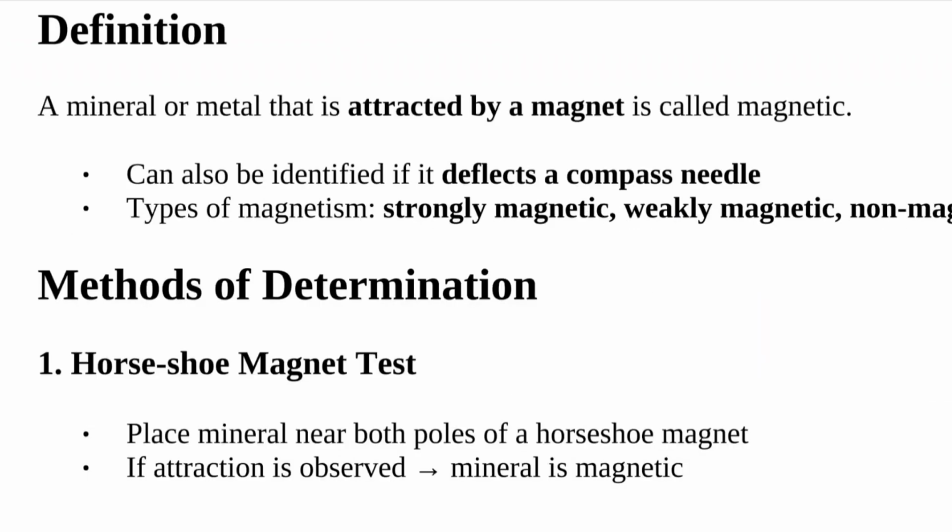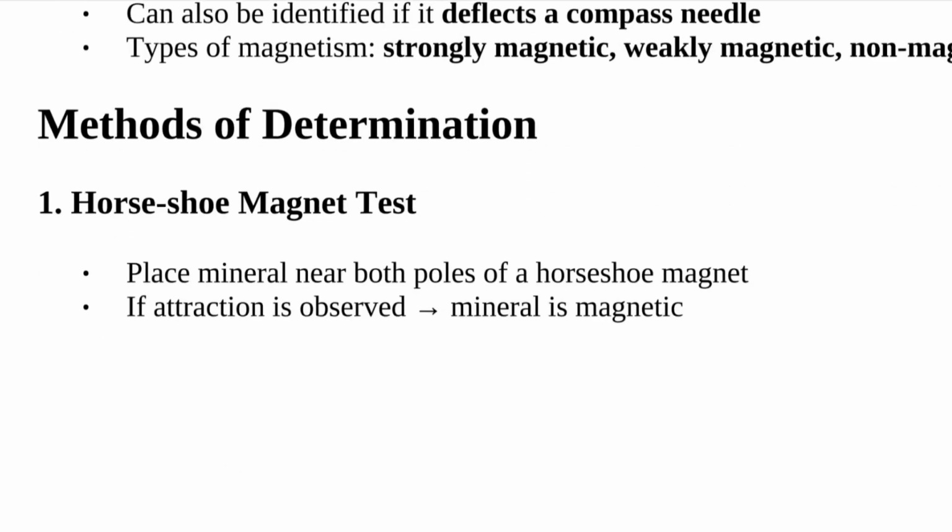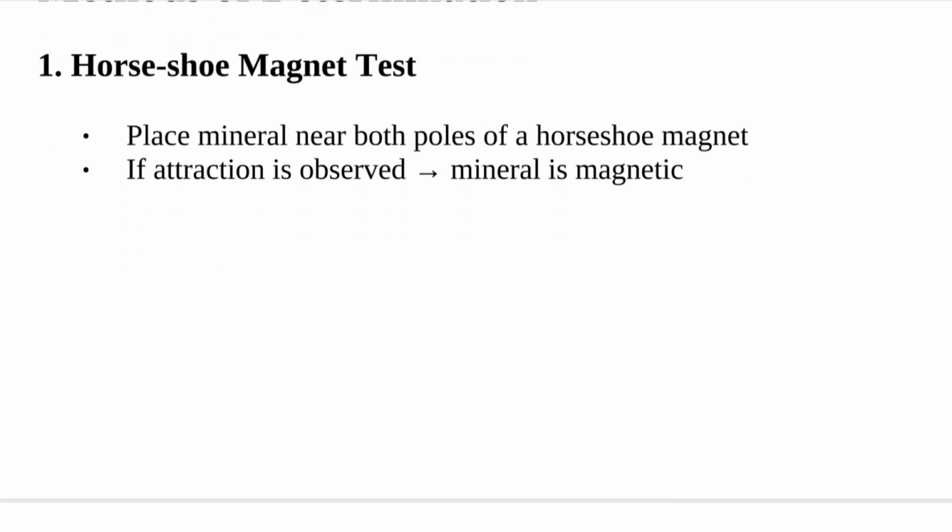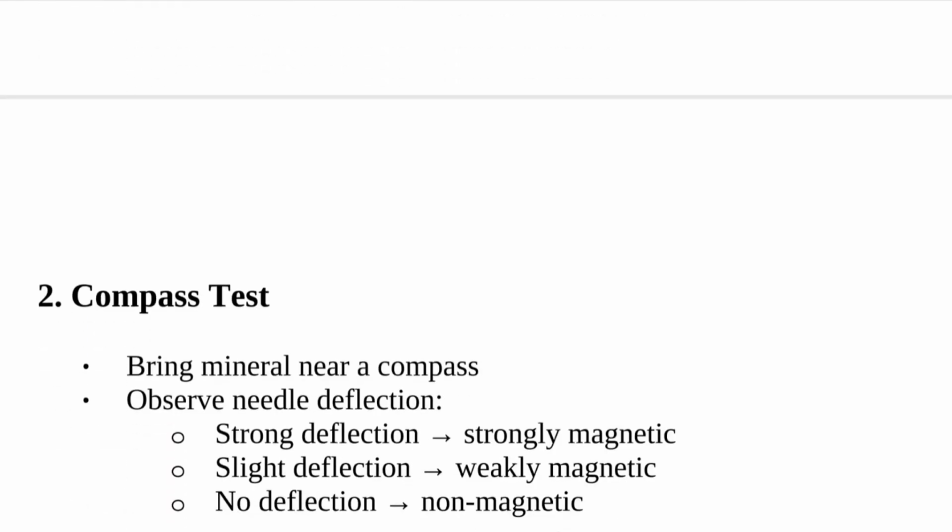A mineral that is attracted by a magnet is called magnetic. It can also be identified if it deflects a compass needle. Types of magnetism are strongly magnetic, weakly magnetic, and non-magnetic. Here are some methods of determination. First is the horseshoe magnet test. Place the mineral near both poles of a horseshoe magnet. If attraction is observed, the mineral is magnetic.